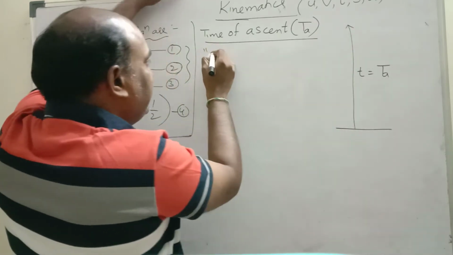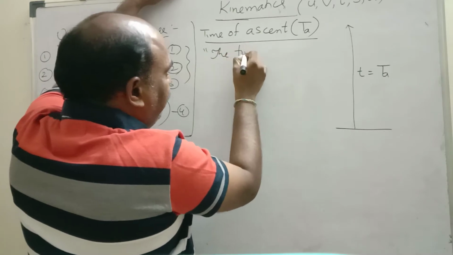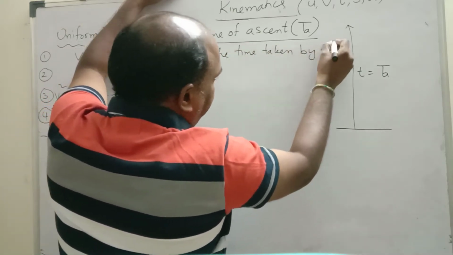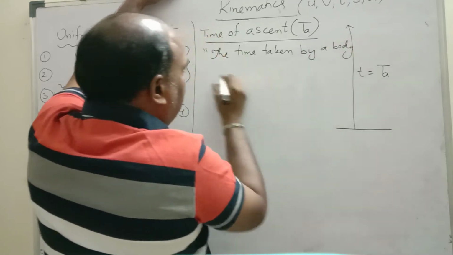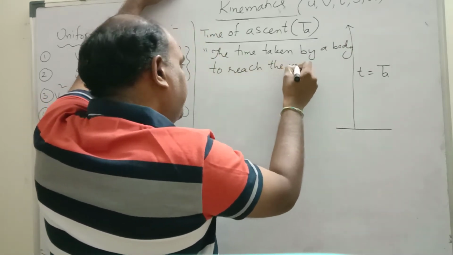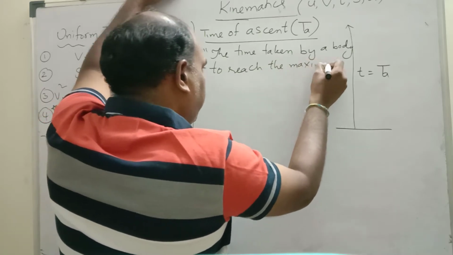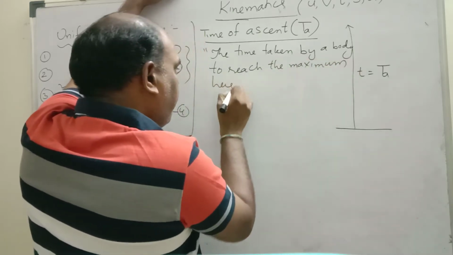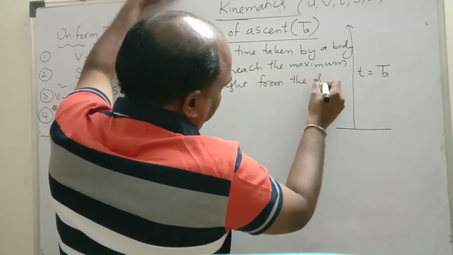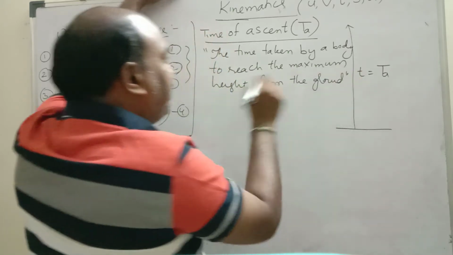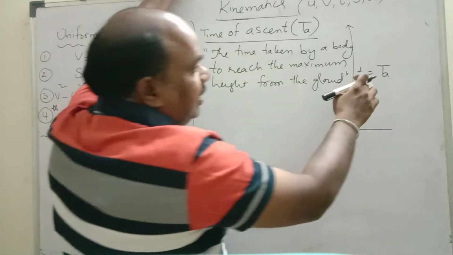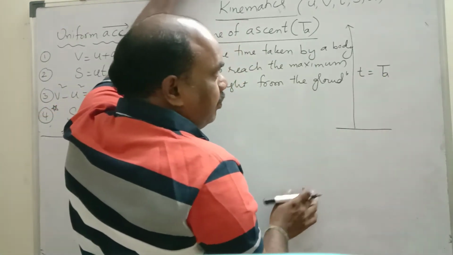First we will write the definition. The time taken by a body to reach the maximum height from the ground is called time of ascent. Time of ascent is denoted by TA.